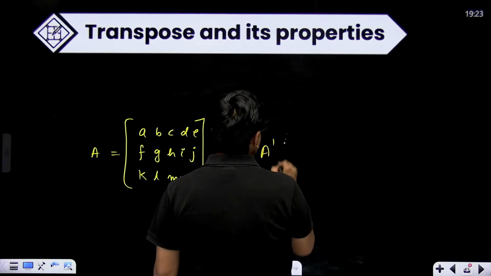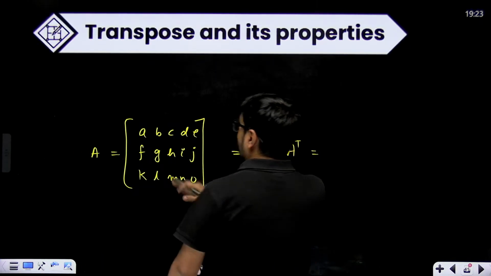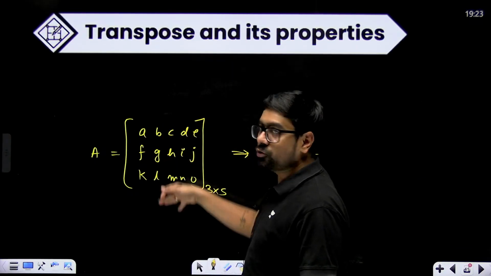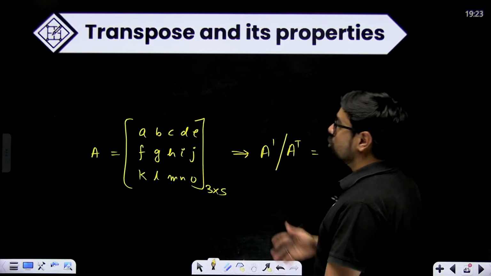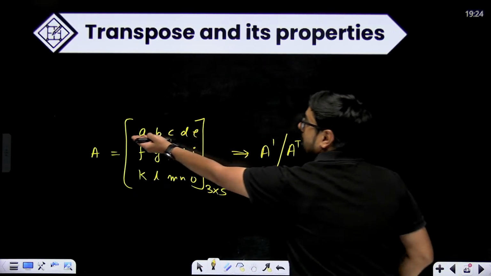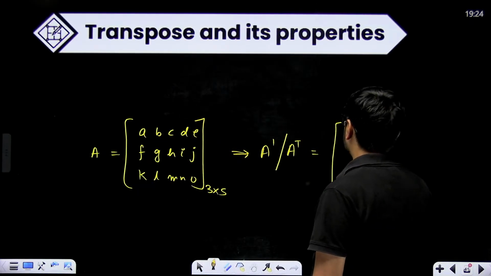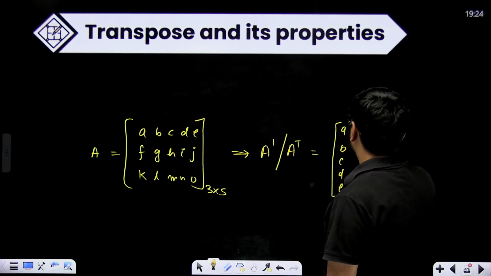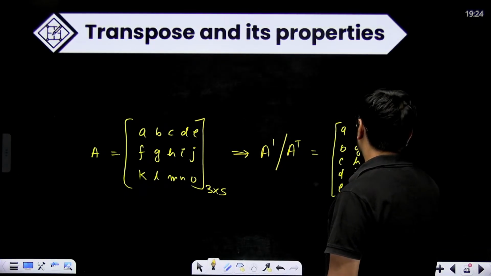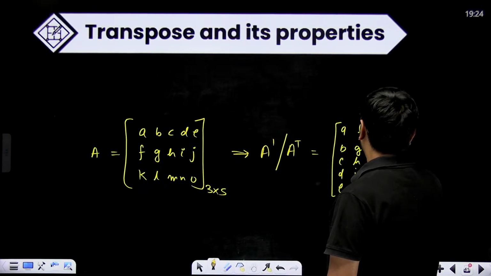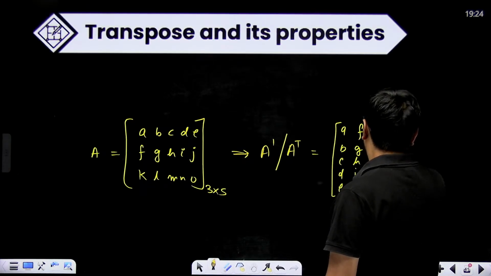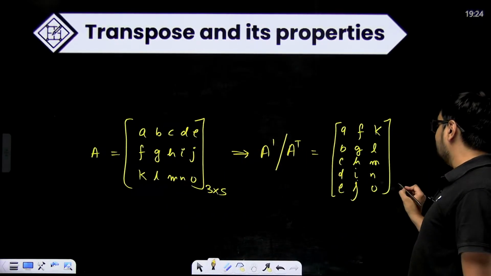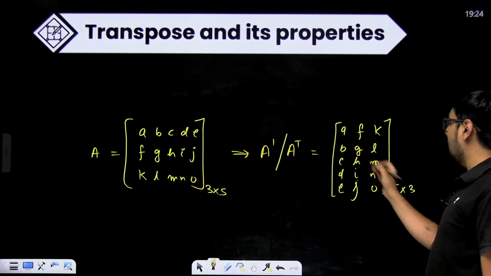A dash or A transpose, where I'll just interchange rows and columns. All the rows will become columns and all the columns will become rows. So you can do anything. Start with this row. Make this the column. Make this the column. So A, B, C, D, E, F, G, H, I, J, K, L, M, N, O. So if the order of A is 3 cross 5, the order of A transpose will be 5 cross 3, 5 rows and 3 columns.